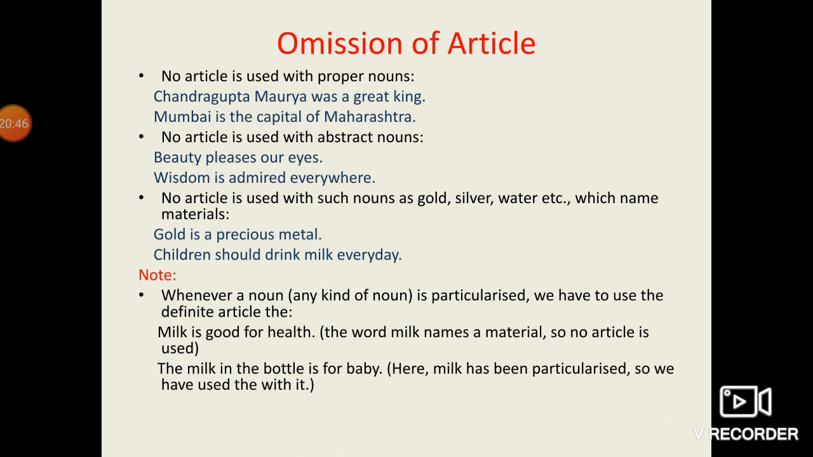Of course, we have given you some rules related to a, an and the. Of course there is omission of articles, but in spite of that you have to keep in mind one thing: whenever a noun of any kind is particularized, we are talking about a particular kind, there we have to use "the". But if we are not talking about a particular one, if we are talking in general, then we have to follow all the other rules.